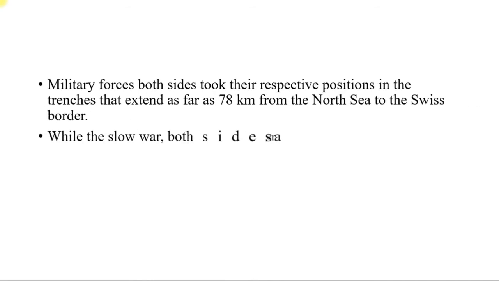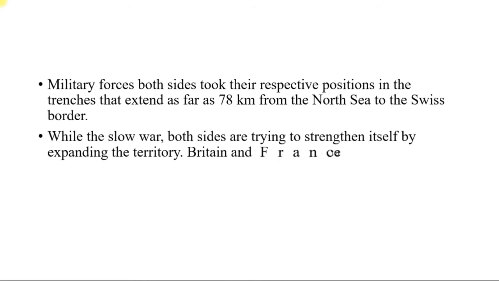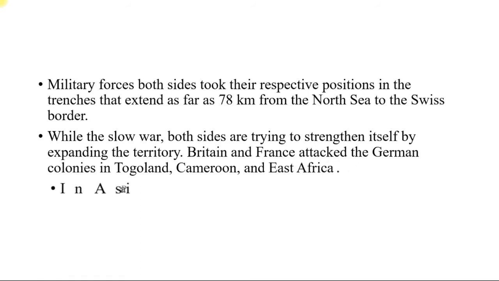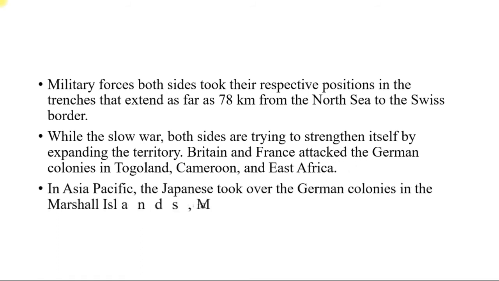Military forces on both sides took their respective positions in trenches that extended as far as 78 km from the North Sea to the Swiss border. During the slow war, both sides tried to strengthen themselves by expanding their territory. Britain and France attacked the German colonies in Togoland, Cameroon, and East Africa. In the Asia Pacific, the Japanese took over the German colonies in the Marshall Islands, Mariana, and Caroline.